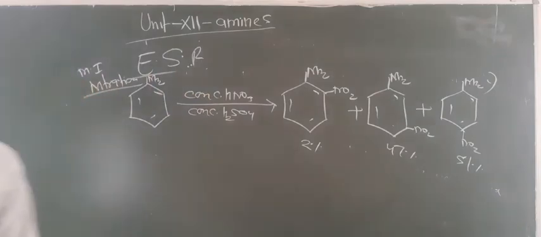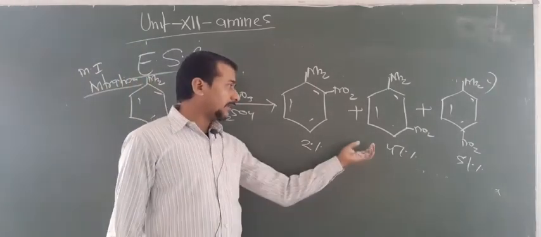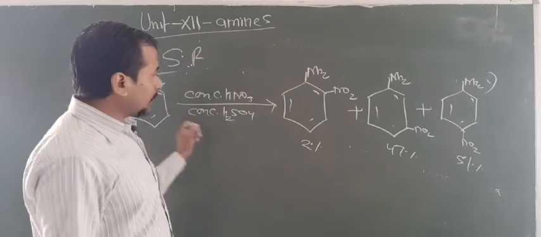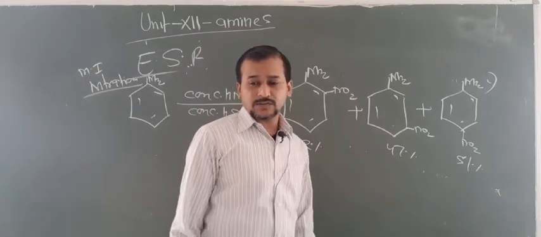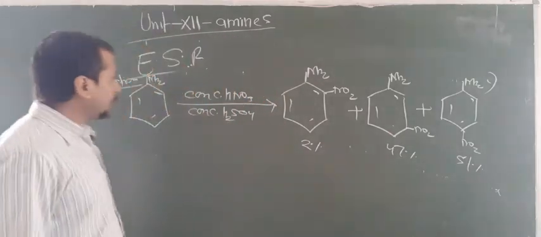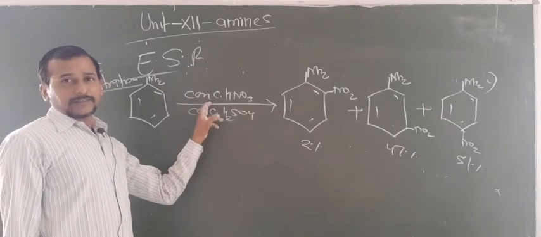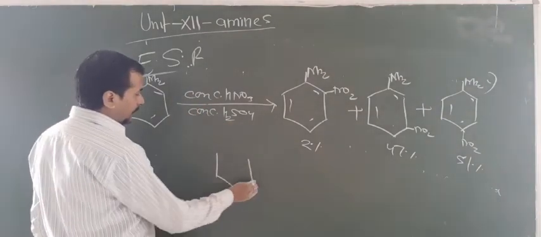One question may be that the NH2 group is also a para director, but here the major product is also in the meta form, so the meta is also a major product. What is the reason behind that? Note down that aniline is a base. Under acidic conditions, it will generate the anilinium ion.